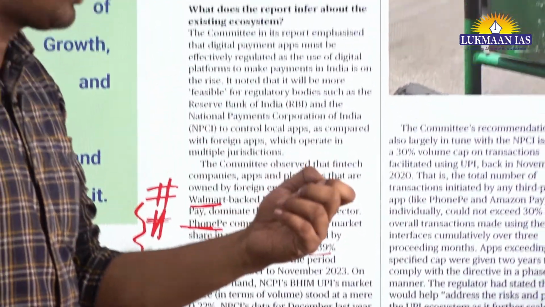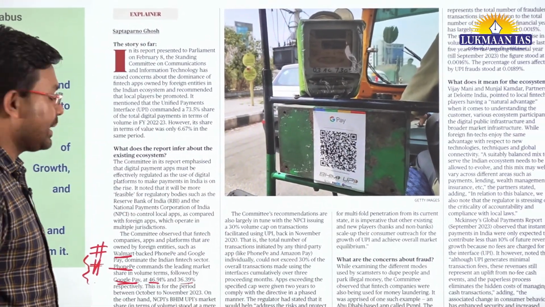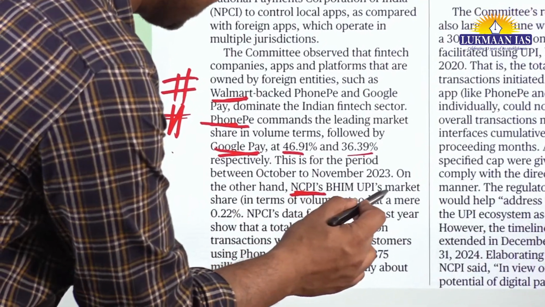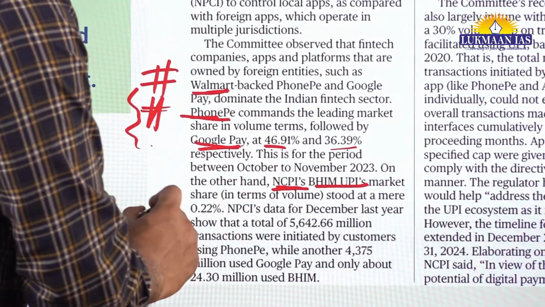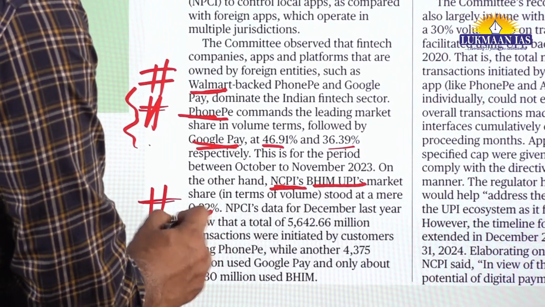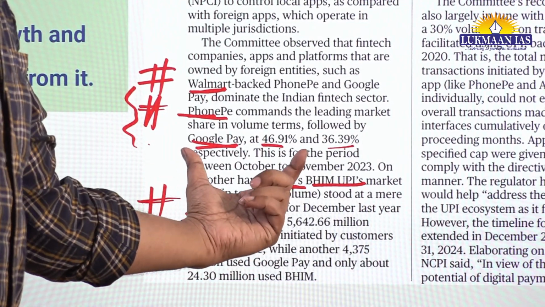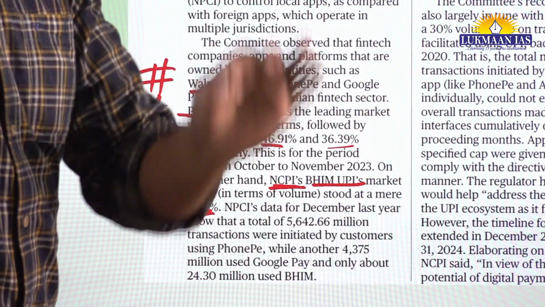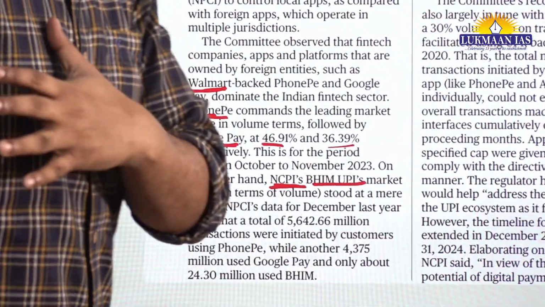However, when we talk about applications that are made in India and used in India, for example, the National Payments Corporation of India, NPCI, has its own application known as Bhim UPI. In the market it has a mere presence of 0.22%, which means it is used by Indian people less than a quarter of a percent, which is very less.